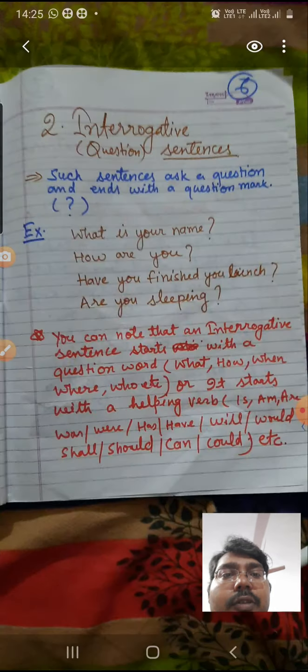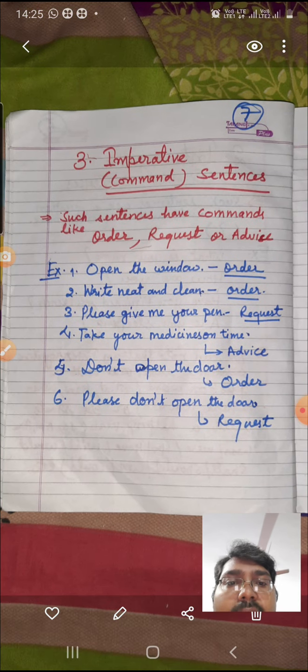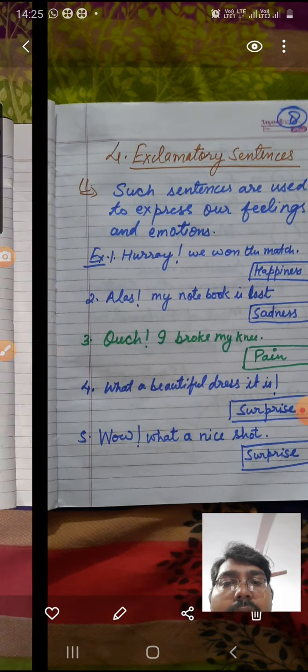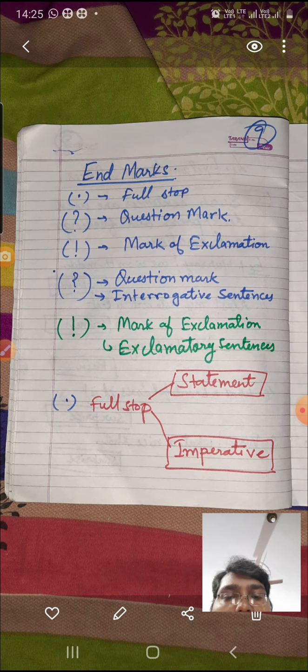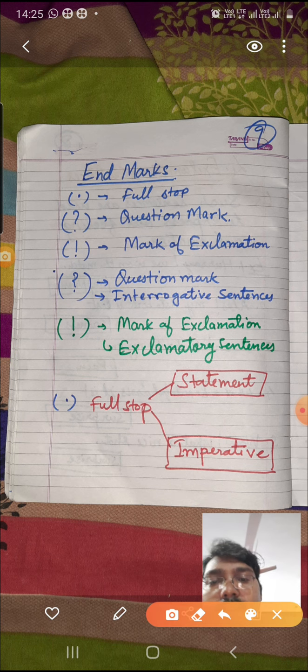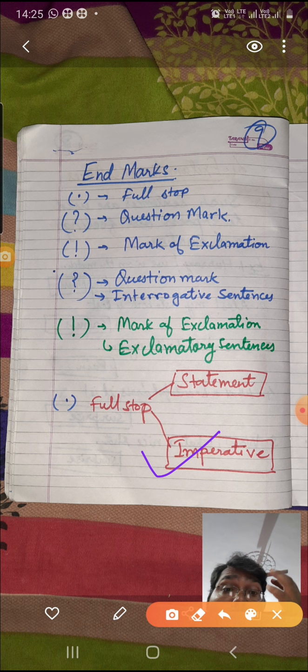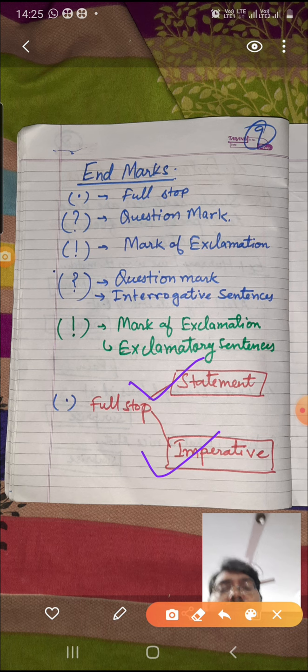If there is a command, order, request, or advice, then it will become an imperative sentence. And if it is a normal statement, then it's a statement. As simple as that.